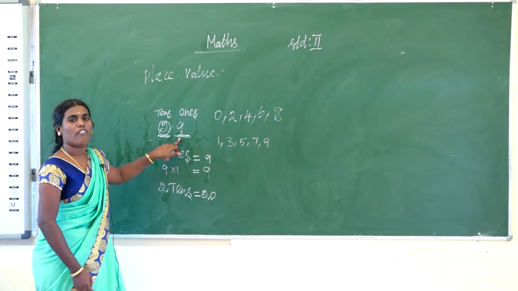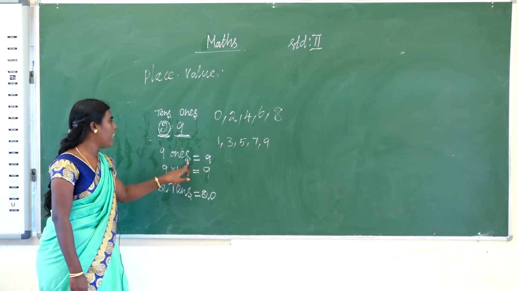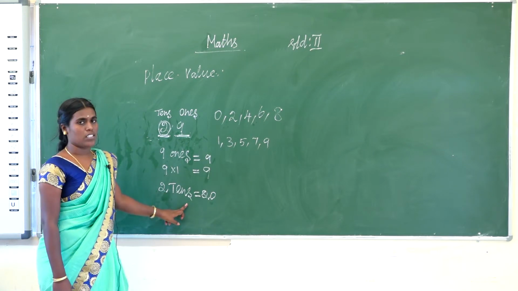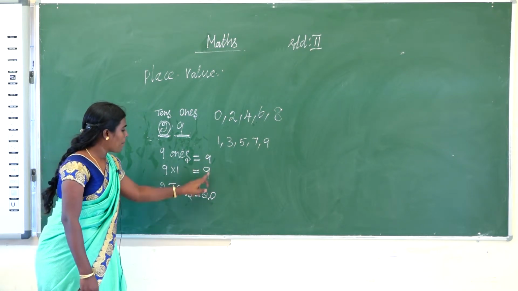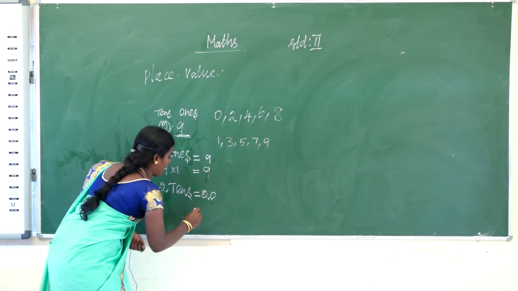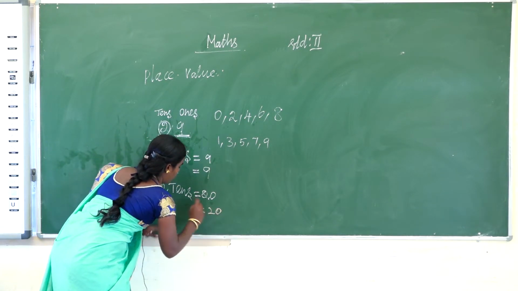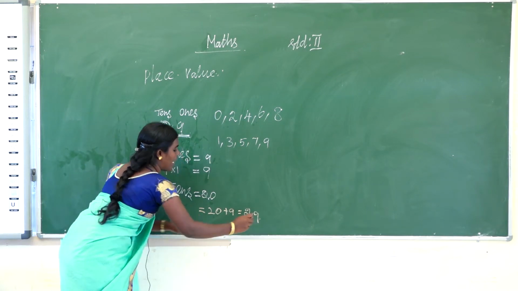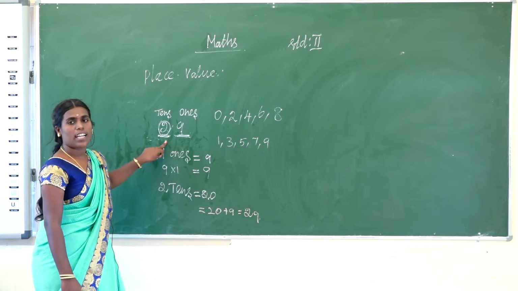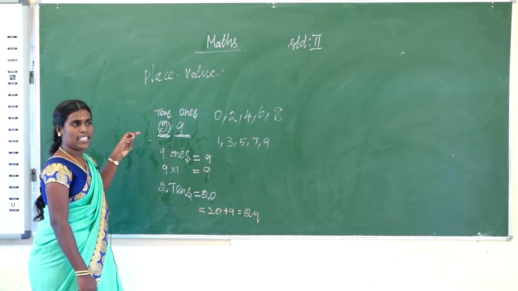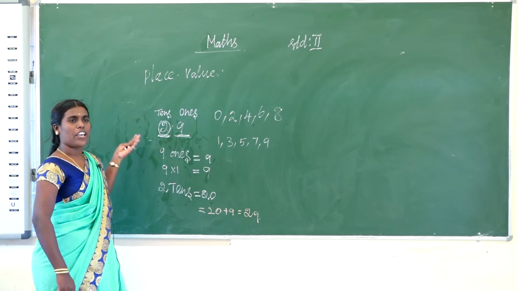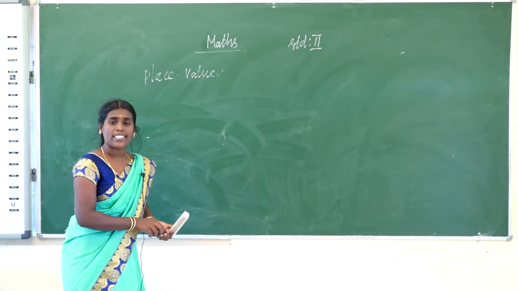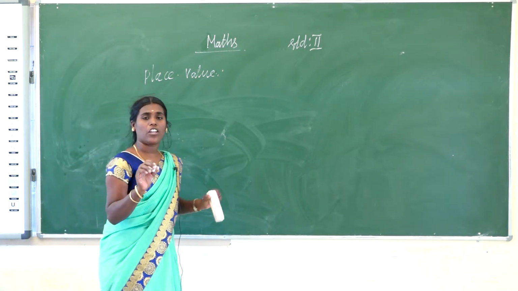What is the place value for 9? 9 ones. What is the place value of 2? 2 tens. Totally, 20 plus 9 is equal to 29. You get the same answer. So that is place value. Today we saw how to identify the place value. Okay students, now I will do another example. Everyone follow in your notebook.